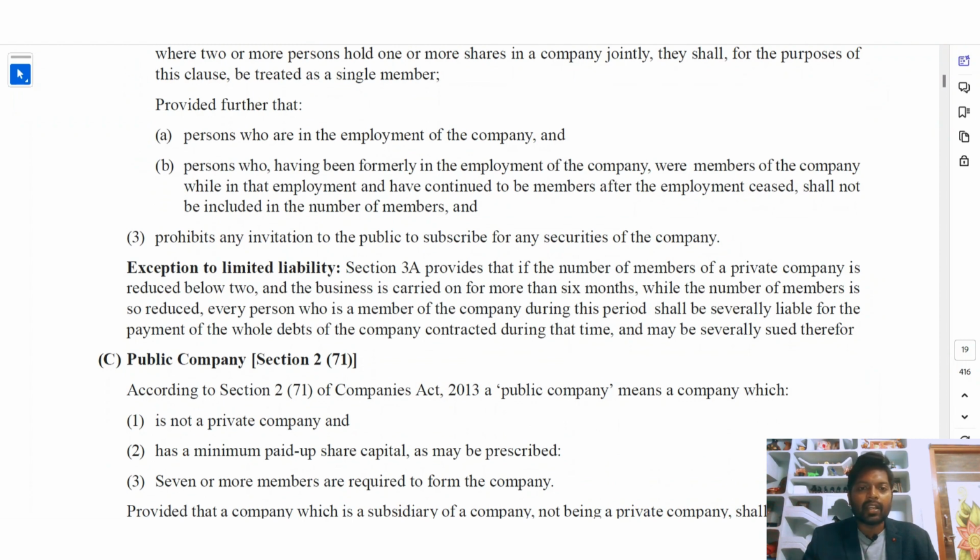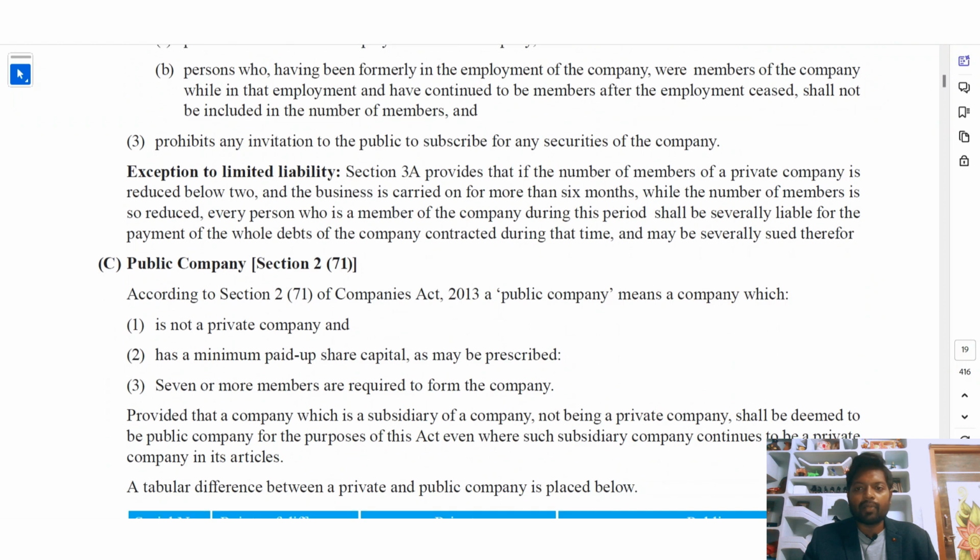Exception to limited liability. Section 3A provides that if the number of members of a private company is reduced below 2, the minimum number being 2 and the maximum 200, and the business is carried on for more than 6 months while the number of members is so reduced, then every person who is a member of the company during this period shall be severally liable for the payment of the whole debts of the company contracted during that time, and may be severally sued for them.